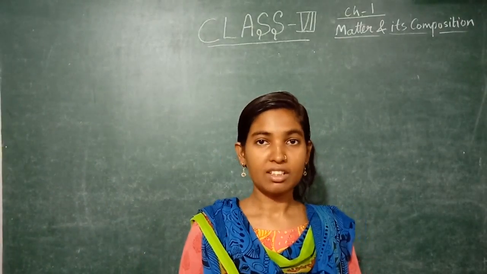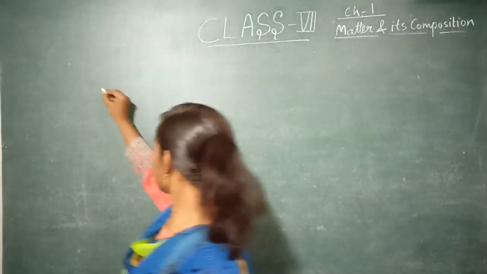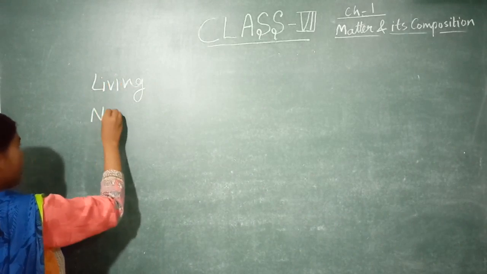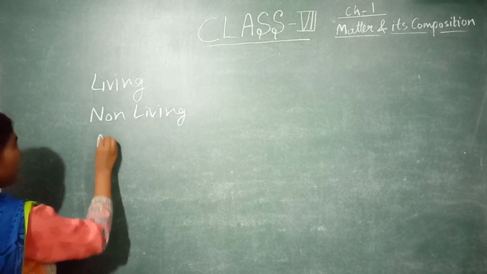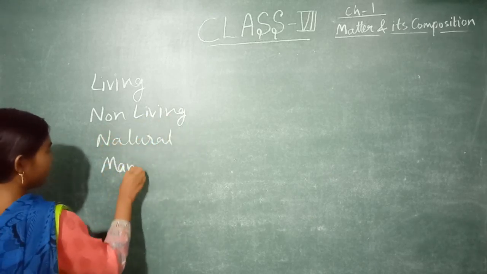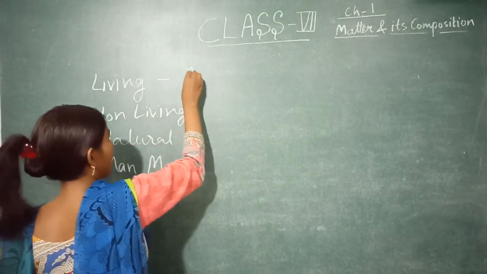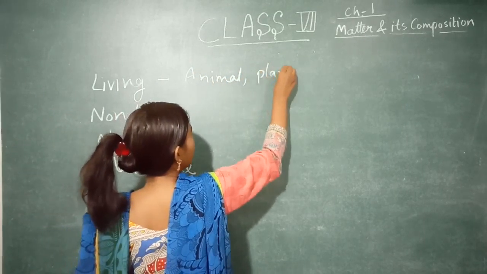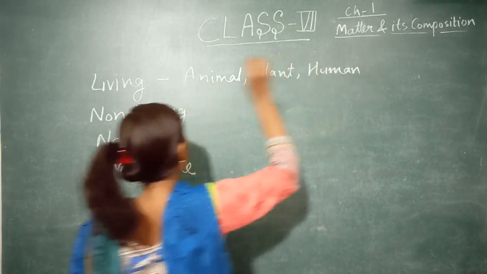About matter. We see many things around us. Some are living beings, some are non-living things, some are natural, some are man-made. Examples of living things are animal, plant, human being. These all are living beings.